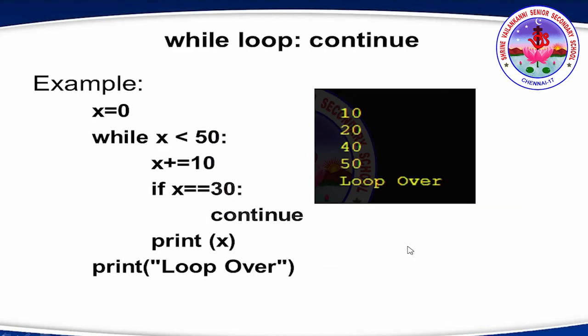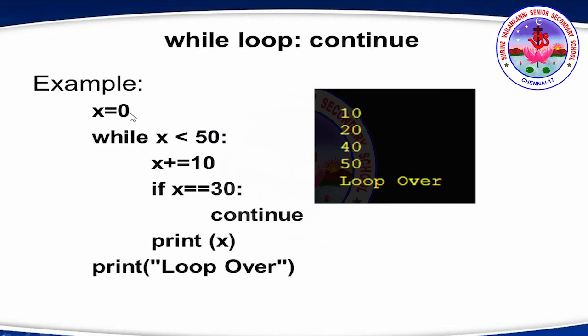Clear? Now about continue. Here x = 0, while x is less than 50, x is incremented by 10. If x is equal to 30, then the iteration is continued, and print x. Then loop over. This is outside the loop. Okay. So now let's see the execution, the flow of execution.